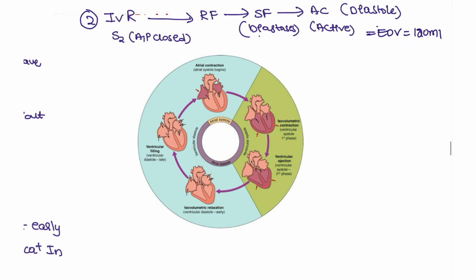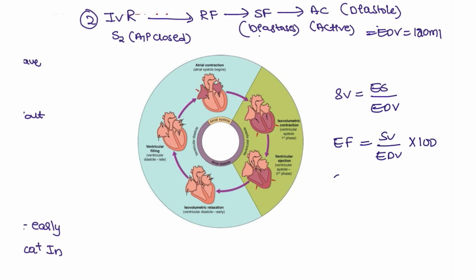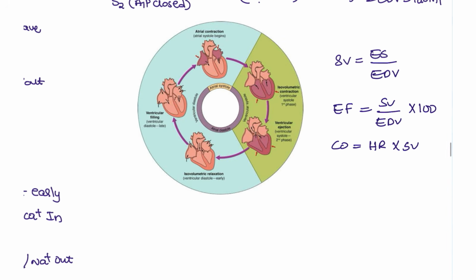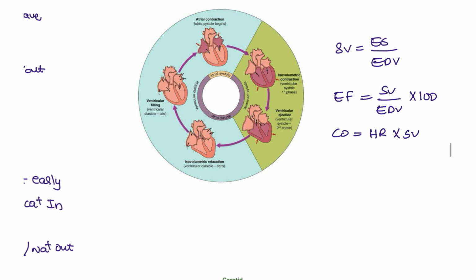Stroke volume, how are we going to calculate? End diastolic volume minus the end systolic volume. Ejection fraction, how are we going to calculate? Stroke volume by the end diastolic volume times 100. Cardiac output, you are going to calculate heart rate times the stroke volume. These are the points that you have to take note about the different equations of the cardiac cycle.